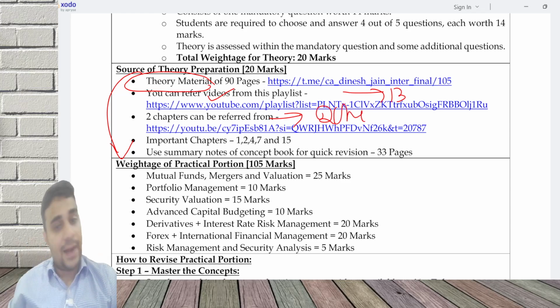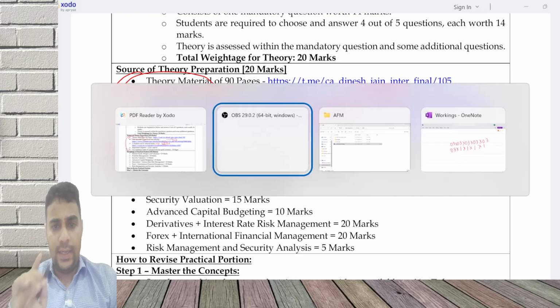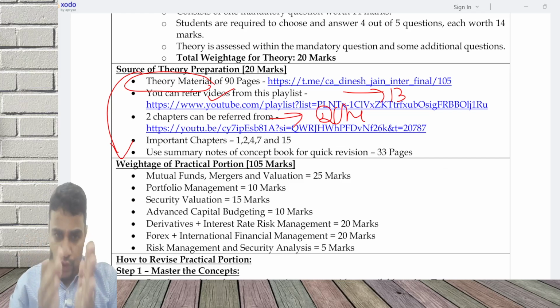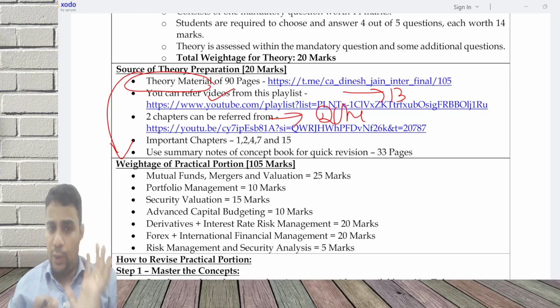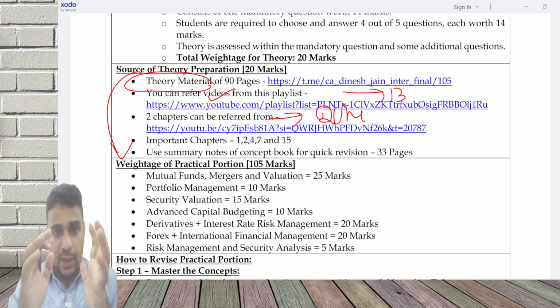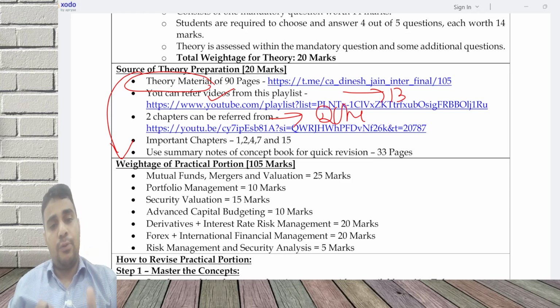Now coming to the practical portion, according to me, when you do your preparation, you should ideally start with mutual funds, mergers and valuation concepts, because put together they carry 25 marks. These three areas put together carry 25 marks, and then you prepare theory, around 20 marks. So this becomes the base. So in the practical portion, my order of preparation can be like this: mutual funds, mergers and valuation, then